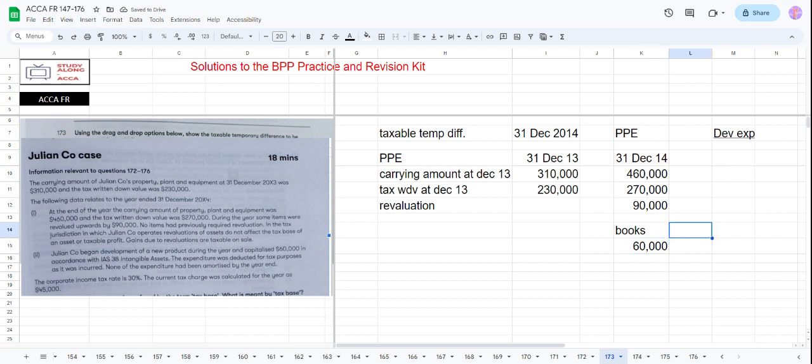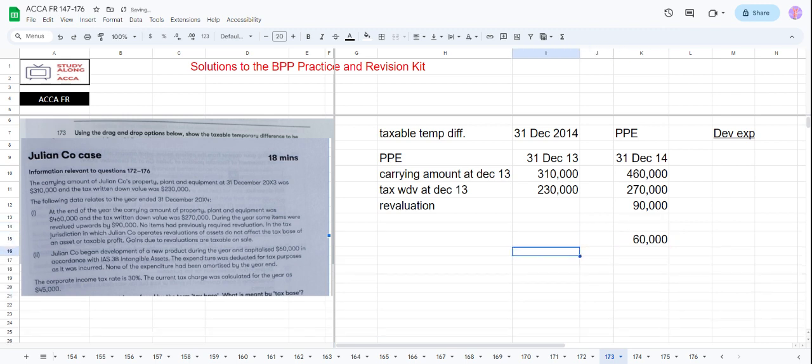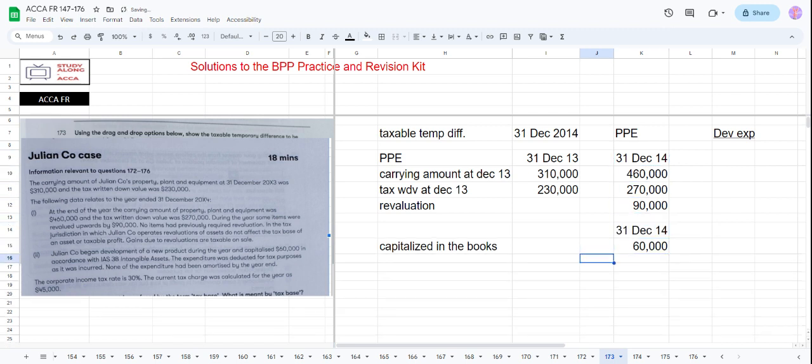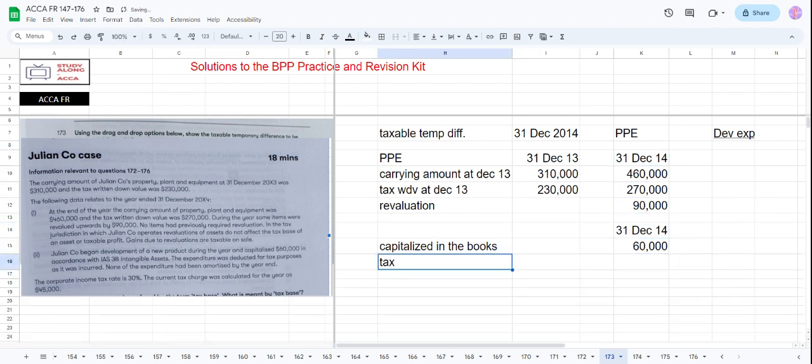And for tax, they get full deduction. So they get the deduction of 60,000 for tax, but in the books they did not get any deduction.